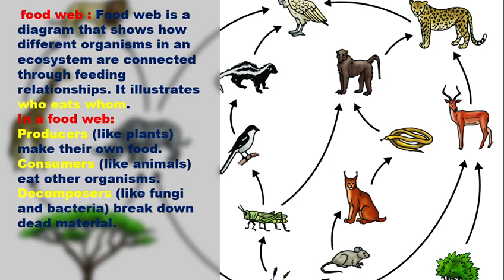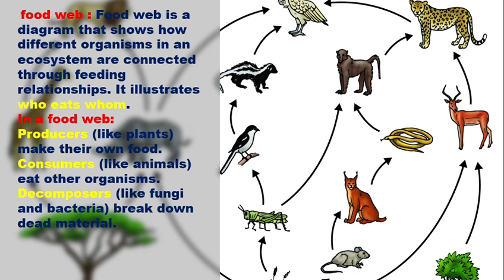Decomposer: what is the decomposer's function in the food web? When plants or animals die, their bodies are decomposed by the fungi and bacteria, and everything breaks down, and all the materials come back into the soil also. So it is called the decomposer.